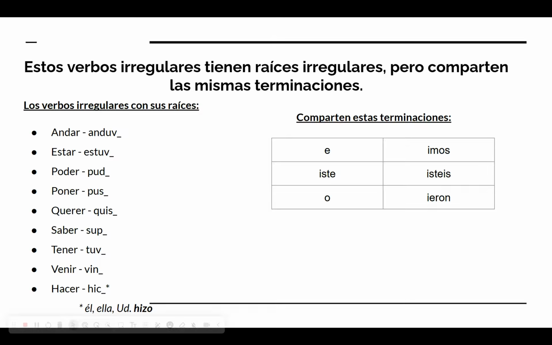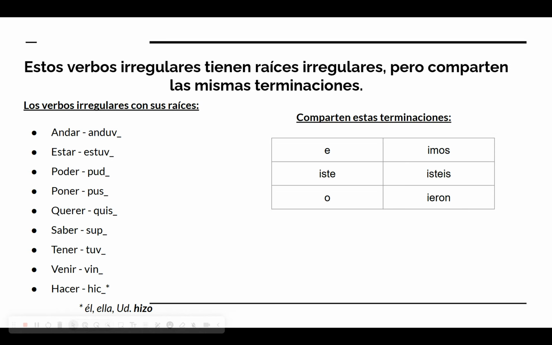Now, one of the things that isn't always taught about verbos irregulares en el pretérito is that a lot of them actually share some things in common. If you look at the text box on the left-hand side of the bottom of página 5, you'll note that there's a list of irregular verbs and stems. So the stem, the way we put it here, is the raíces, the roots or the stem, the first part of the verb.